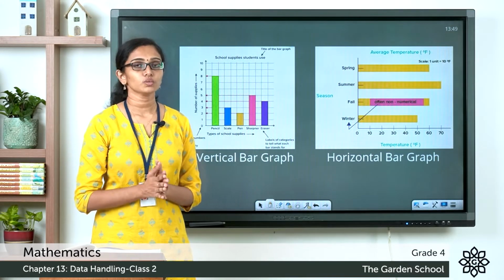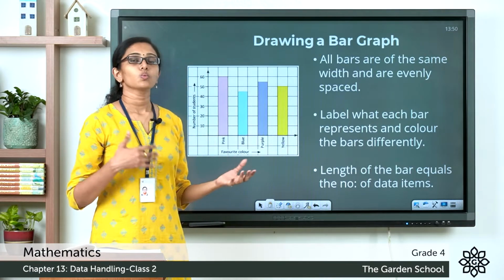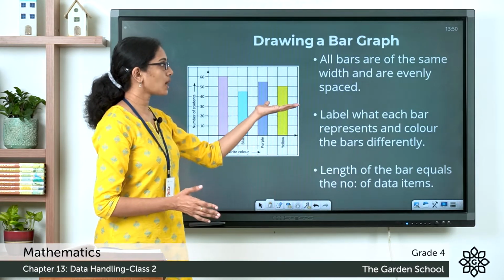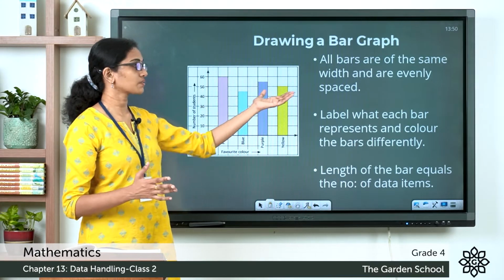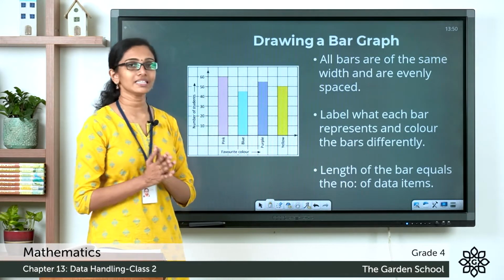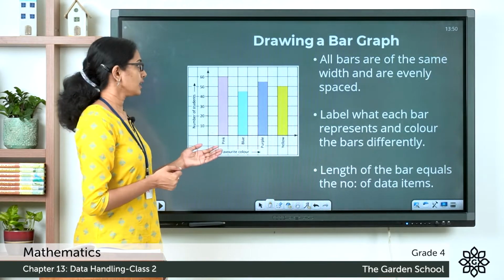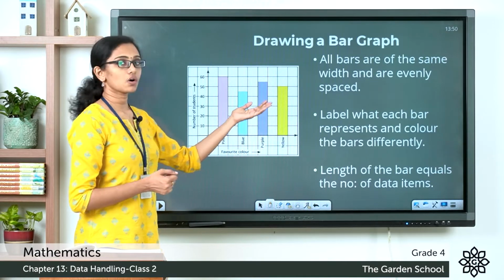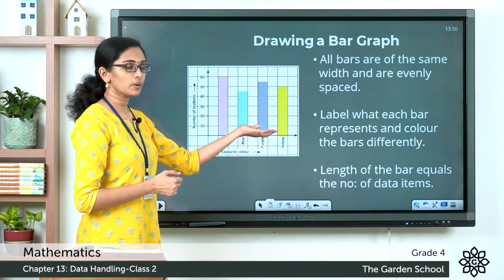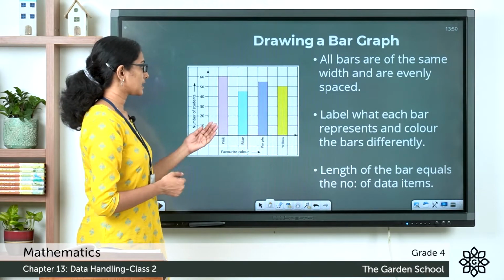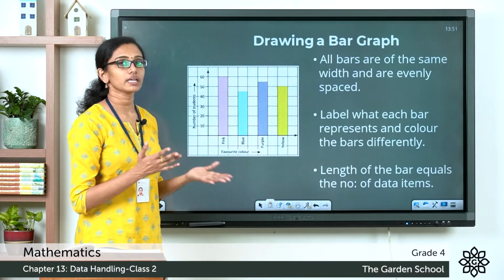And there are a few things that you have to keep in mind while drawing bar graphs. So when you draw a bar graph, all bars should be of the same width. You have to make sure that all bars are of the same width and are evenly spaced. Now here is an example from your textbook itself. Here you can see all the bars or strips used in this vertical bar graph are of the same width. They are of the same width and they are also evenly spaced. The space between them is even or equal.